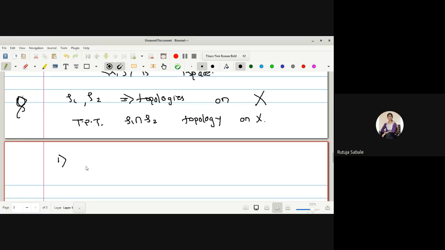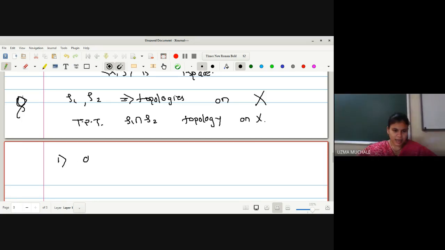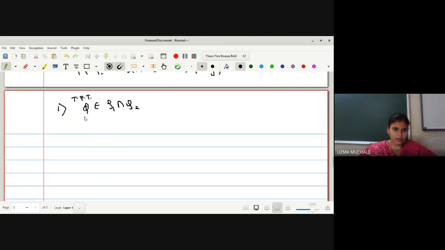By proving the four properties. Okay, that means I have to prove that. What is our aim to prove in the first one? To prove that φ belongs to τ1 intersection τ2, right? First property. But we know that τ1 is a topological space and τ2 as well is a topological space. Both are topological spaces. If both are topological spaces, what is the first property for being a topological space? φ is a member of τ1 as well as φ is a member of τ2. Is it correct? Yes, ma'am.